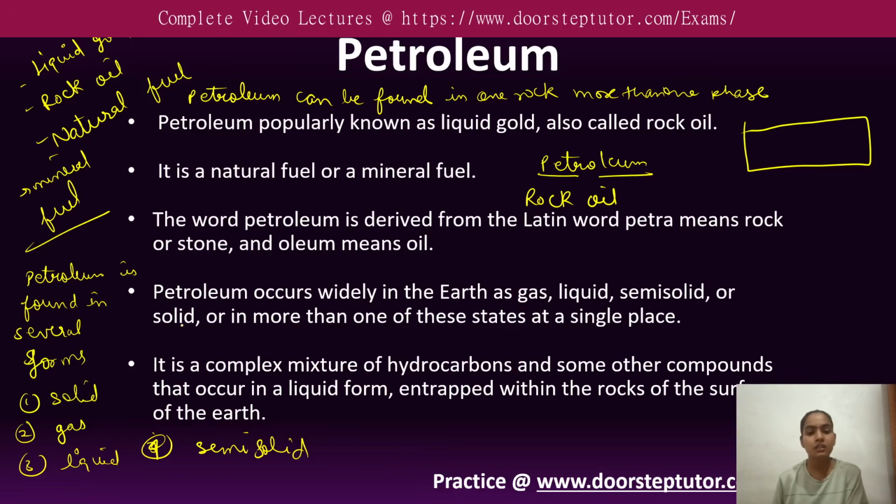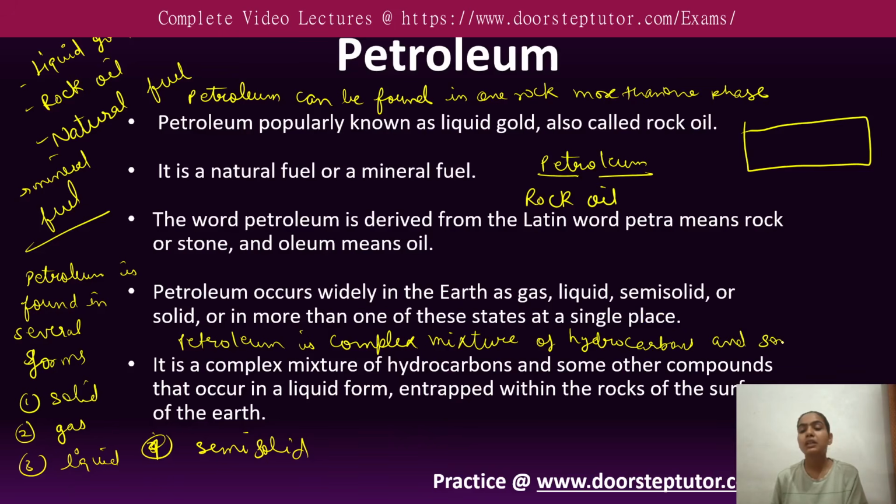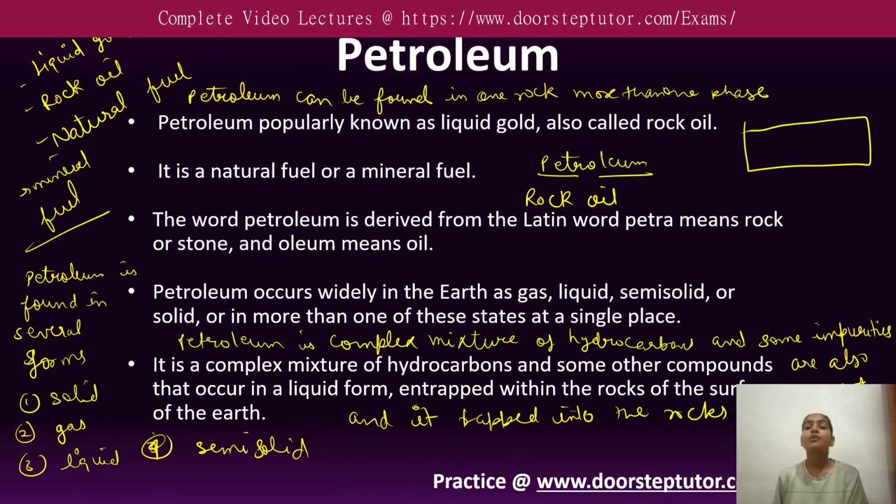So we can say that petroleum is a complex mixture of hydrocarbons, and some impurities are also present, and it is trapped in rocks.